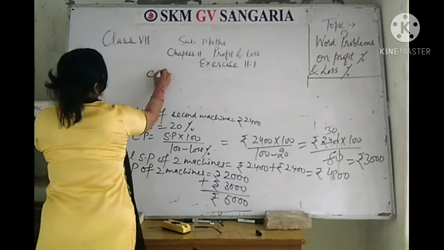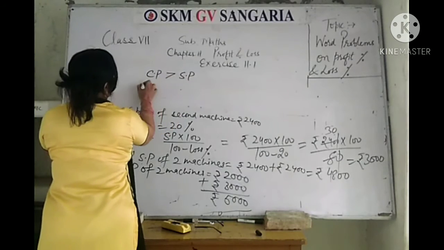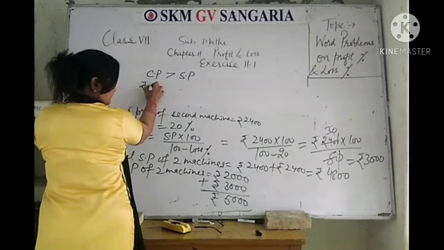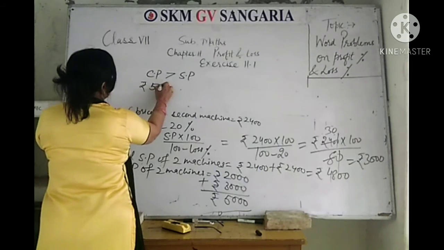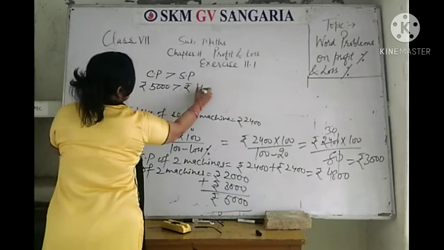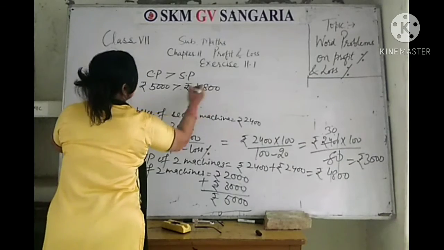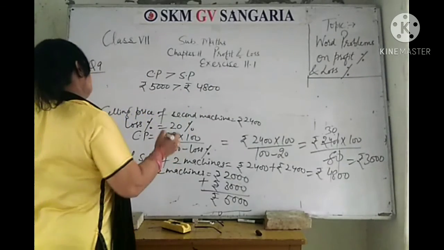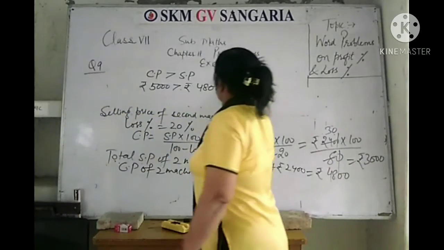Cost price, rupees 5,000, is greater than rupees 4,800. So there will be loss.